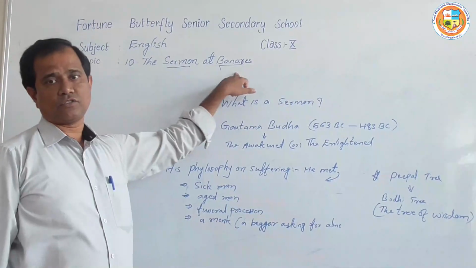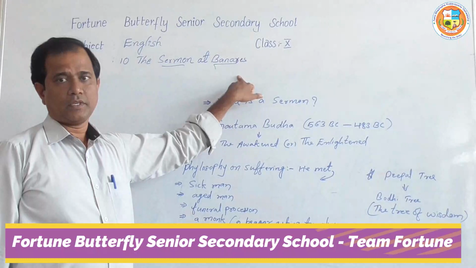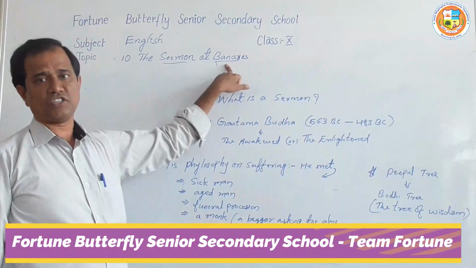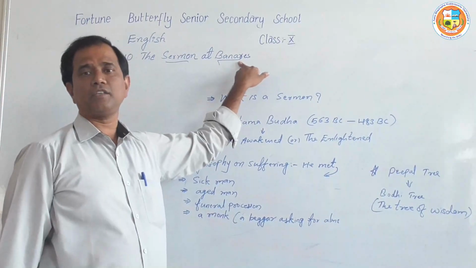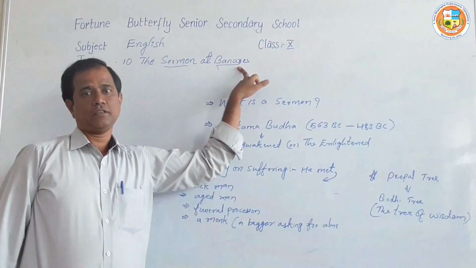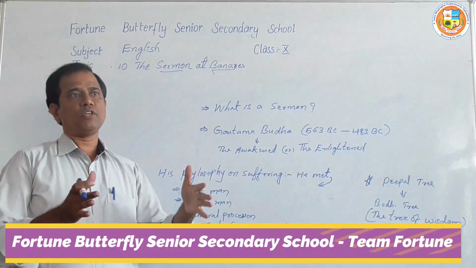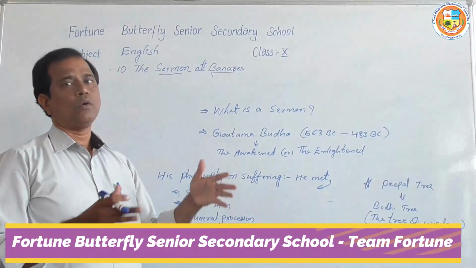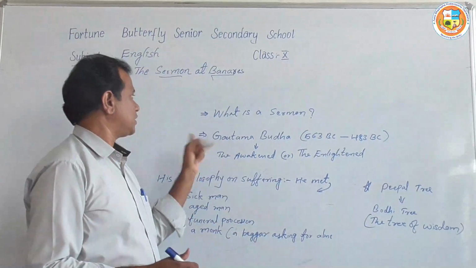Now, what is Benares? Benares is the old name of Varanasi. The first name of Benares was Kashi, the second name is Benares, and today it is called Varanasi. Now, why is it called Varanasi? Because it is established between two rivers called Varun plus Asi. Therefore, it is called Varanasi.